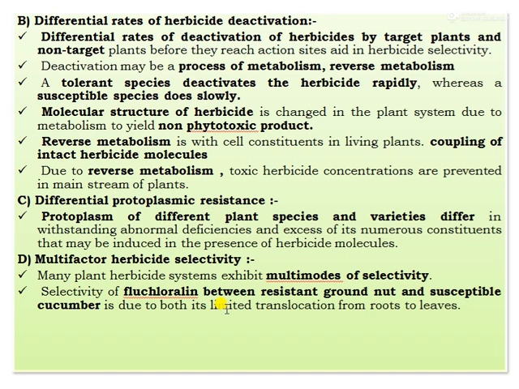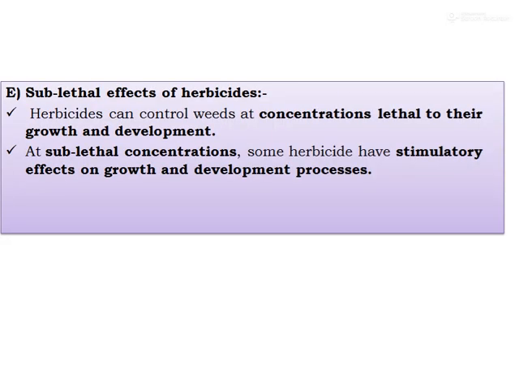The herbicide selectivity, especially of fluchloralin between the resistant groundnut and the susceptible cucumber, is due to both its limited translocation from the roots to the leaves. And last one, sublethal effects of the herbicide. The herbicide can control weeds at concentrations lethal to their growth and development.